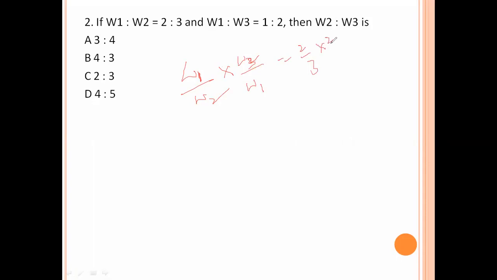Reverse this one means 2 by 1. That is 4 by 3. This is W3 by W2 equal to 4 by 3. Now here we need W2 is to W3, so reverse this one. W2 by W3 equal to 3 by 4. 3 by 4 means 3:4. Option number A is the right answer.